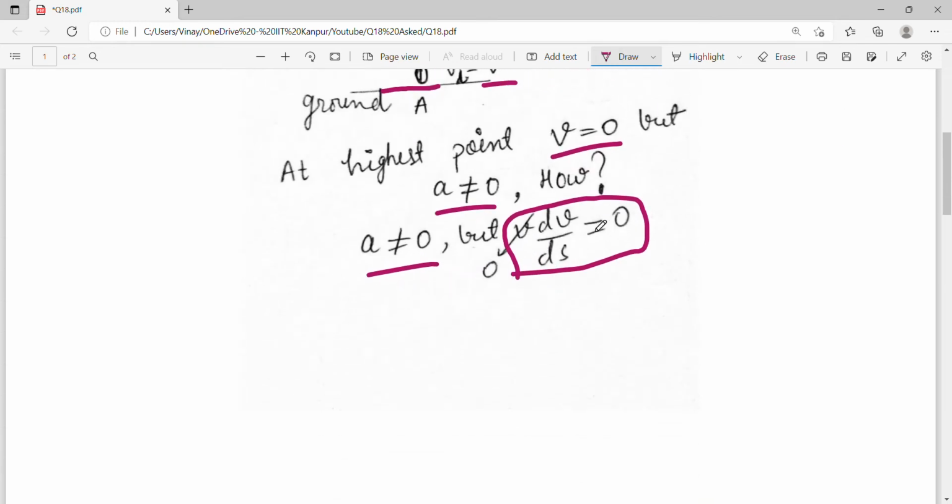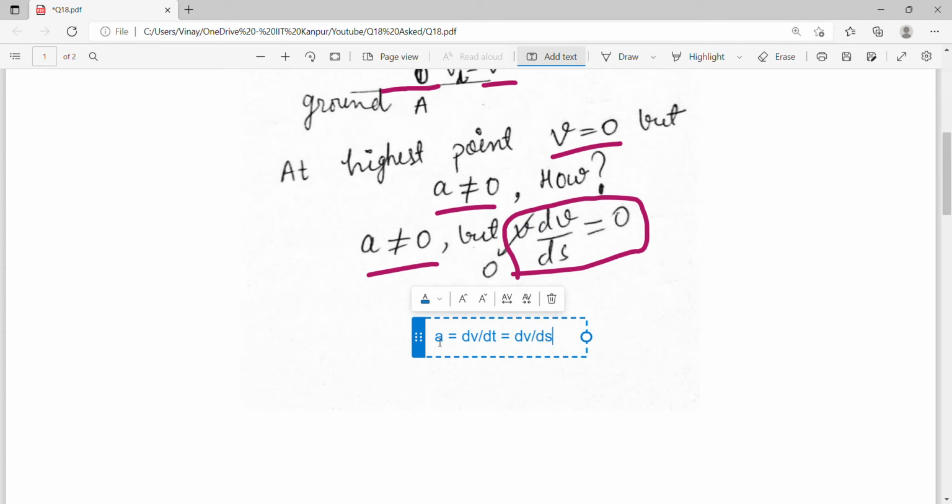So you all know how this derivation came, right? You can just take acceleration is equal to dv by dt, and you can divide and multiply by ds. So dv by ds you can divide, and when you're dividing, then you'll have to multiply, ds upon dt. S is nothing but displacement, right? So ds upon dt is nothing but velocity. So v dv by ds. Very easy, right?